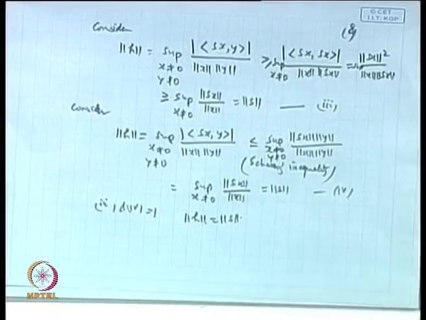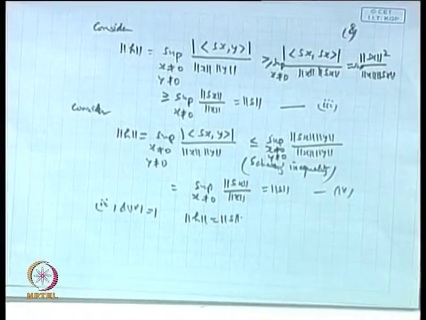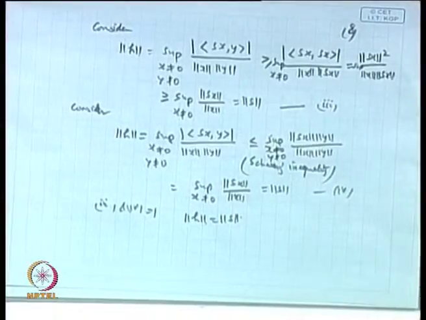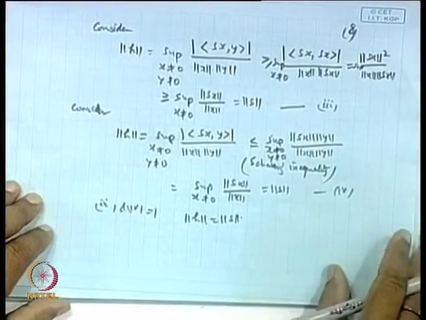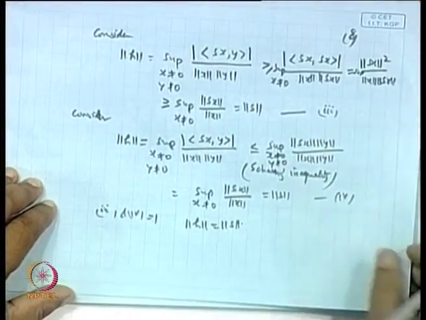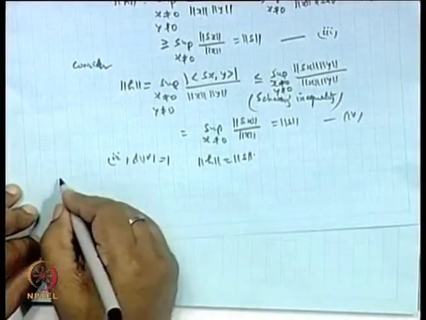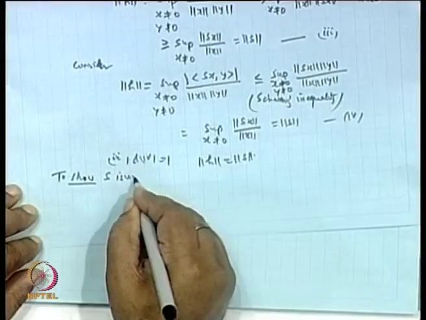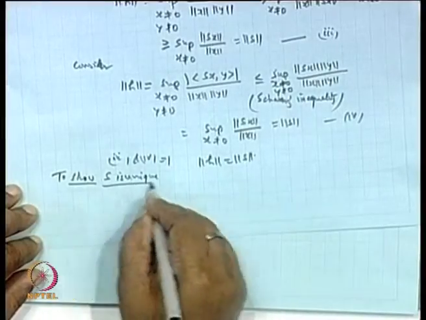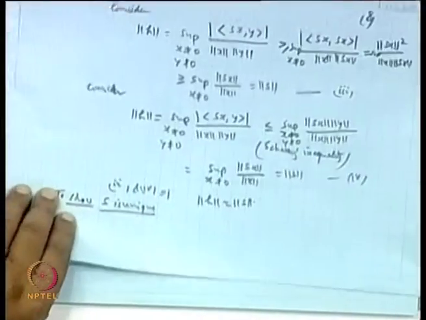Okay. Clear? Now, what is left is that S is unique. It is a bounded linear operator from H1 to H2. Now, the only thing left is that S is unique. Okay. So, to show S is unique, suppose there are two representations.